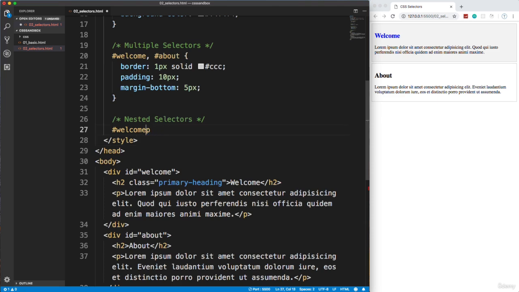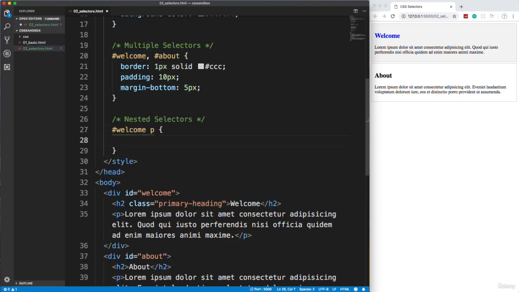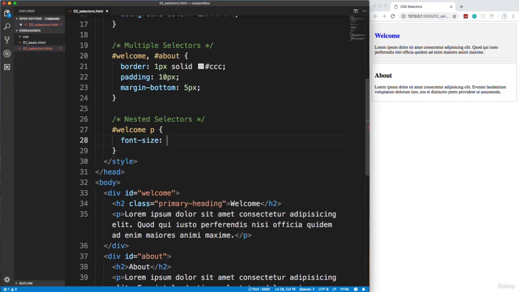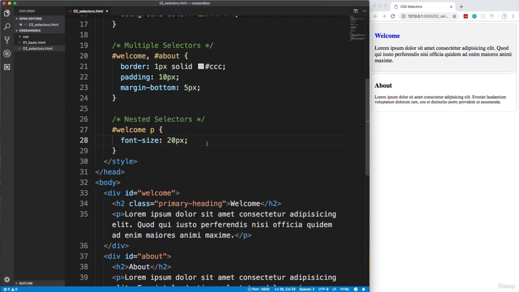You don't want that comma because we want to say inside the element of welcome, we want the paragraph inside of it. Okay, and then let's say font size, we'll do 20 pixels. By the way, 16 is the default, but I'll talk about pixels and all that in a little bit. So if I save that, notice that only the welcome div paragraph has the font size of 20.